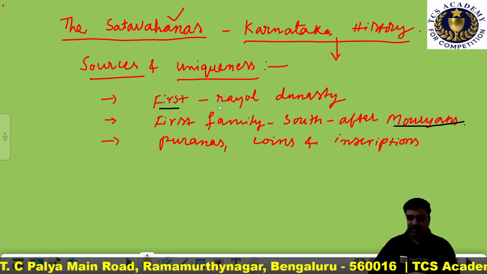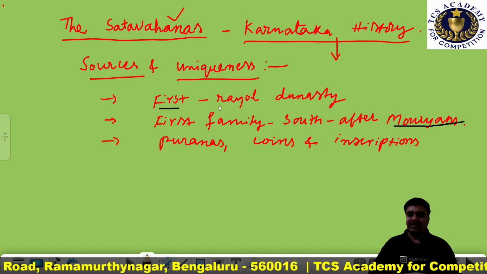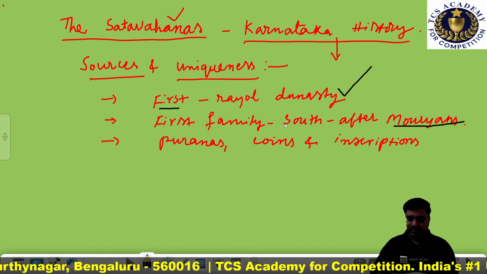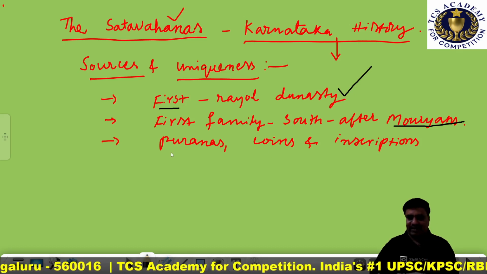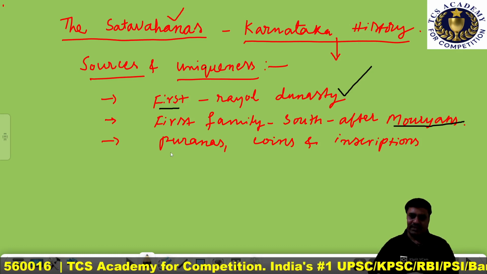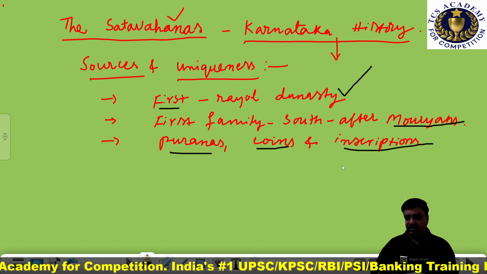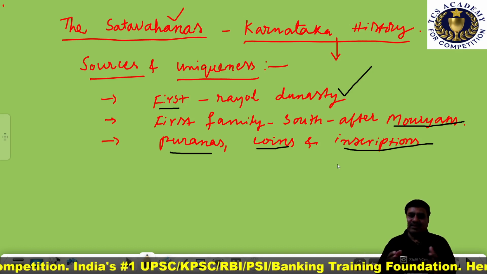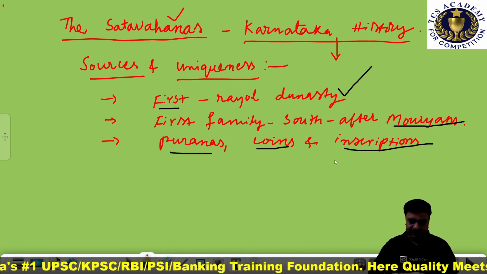The first royal dynasty in Karnataka is the Satavahana dynasty. To know the history of the Satavahanas, we have different sources like Puranas, coins and inscriptions, with which we can understand the political and cultural history of the Satavahana dynasty.